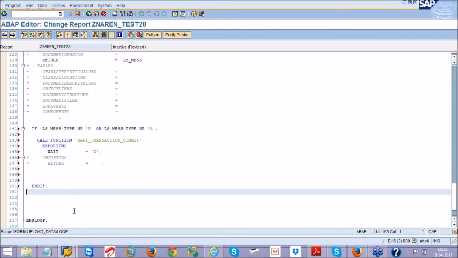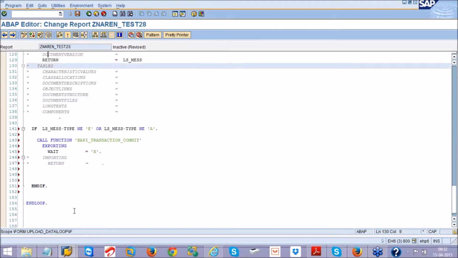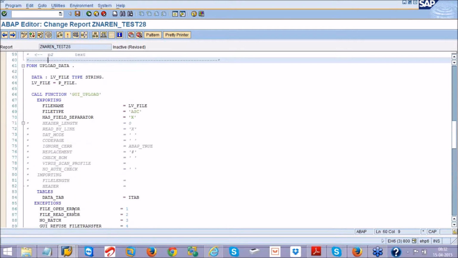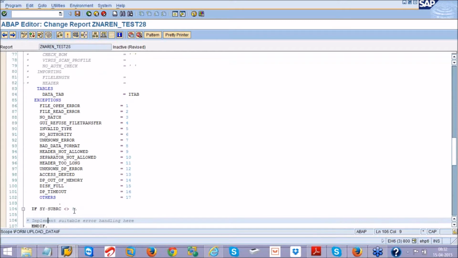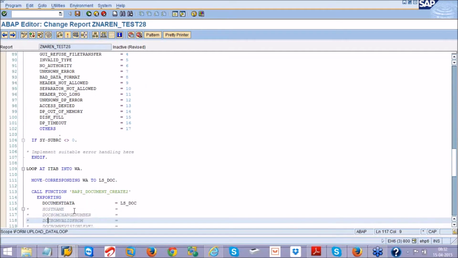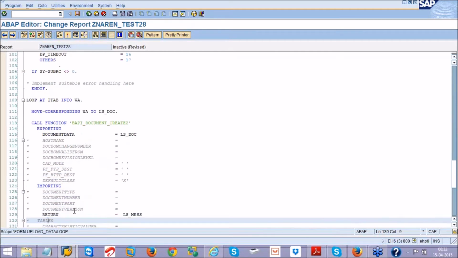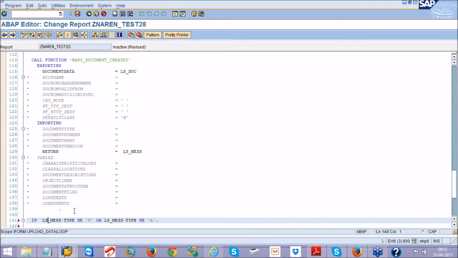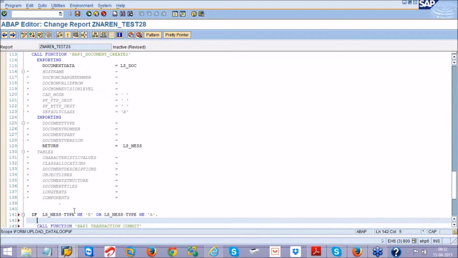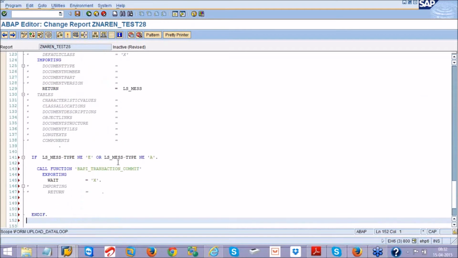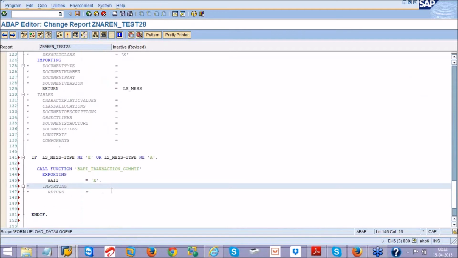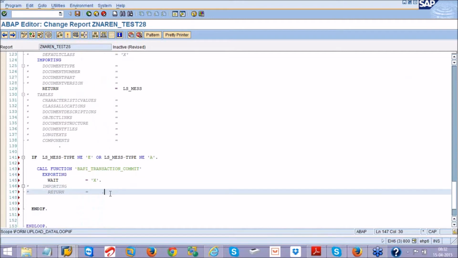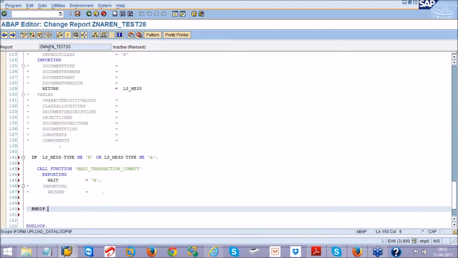Simple. What you need to do is upload the file first. I have done uploading the file with GUI upload, and my data is available in the internal table. I loop the internal table and call the BAPI document create function module, passing some values. I get the message. If an error message is there, I do not write the data to the database. If a success or information message is there, then I write the data to the database. So now let me save, check and activate my program.